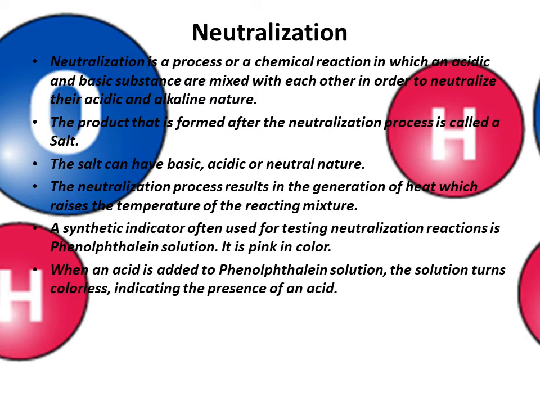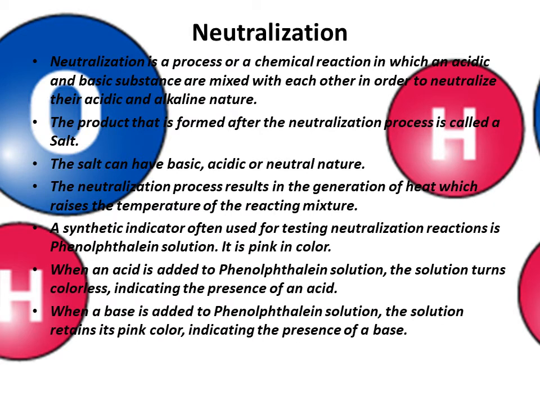When an acid is added to phenolphthalein solution, the solution turns colorless, indicating the presence of an acid. It turns from pink to colorless, which indicates the presence of an acid.